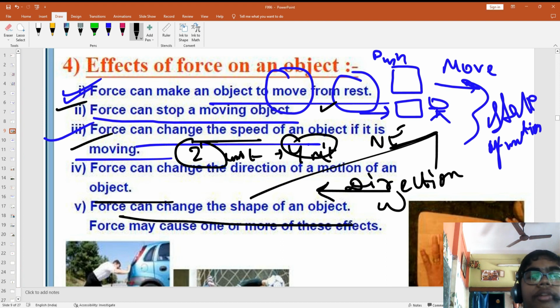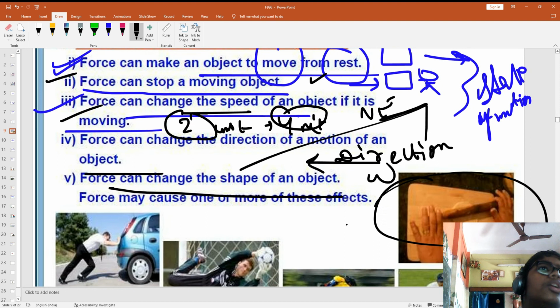Can we change the shape of the object? Have you ever rolled a roti?